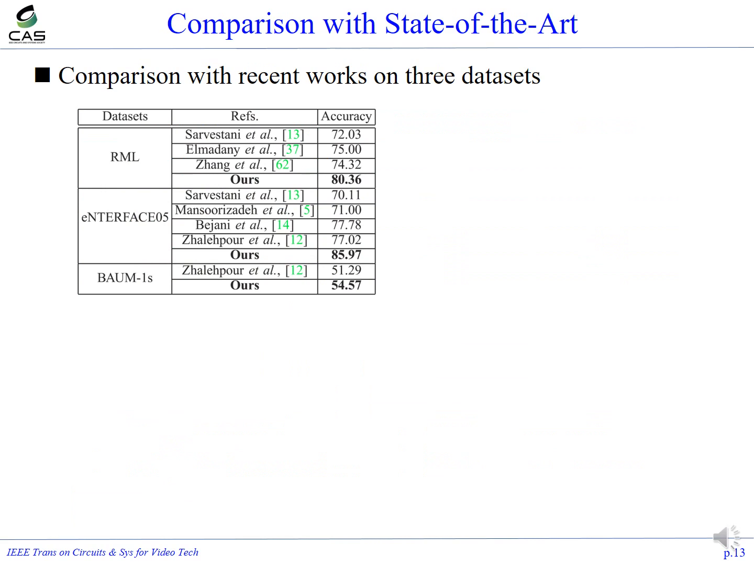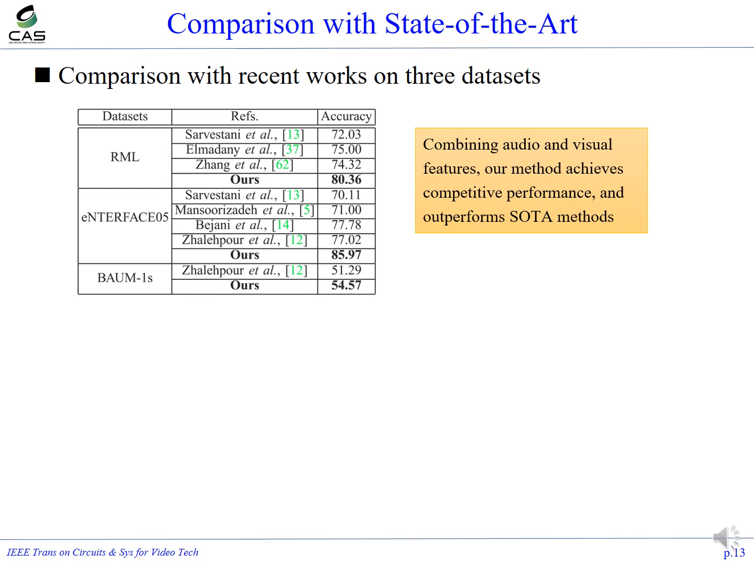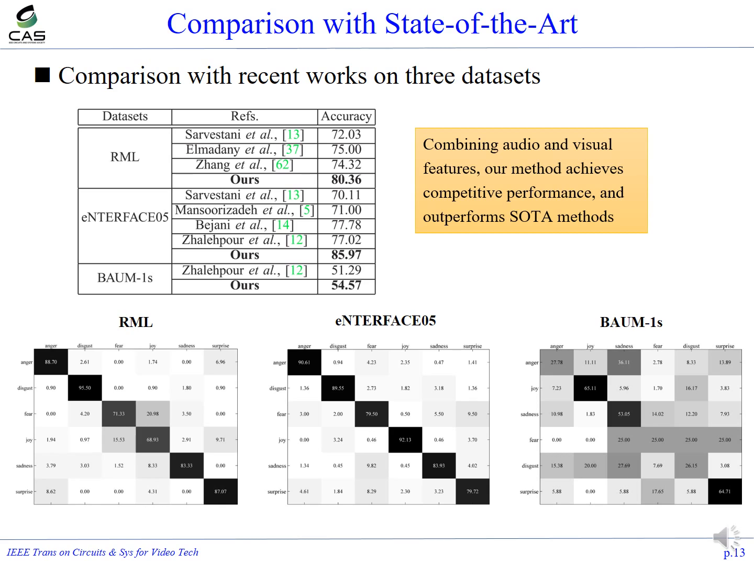This page shows our comparison with previous methods on 3 datasets. This is the final result achieved by fusing both audio and video features. We can observe that by combining audio and video features, our method gets very competitive performance and outperforms those state-of-the-art ones. The following figures show the confusion matrix on 3 datasets. On the first 2 datasets, our method achieved quite reliable classification results. For the BAUM-1s dataset, it's more challenging because it contains spontaneous emotions.